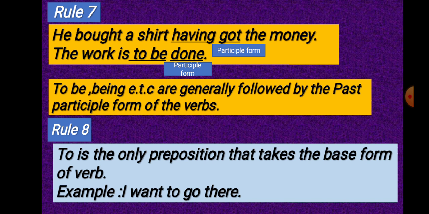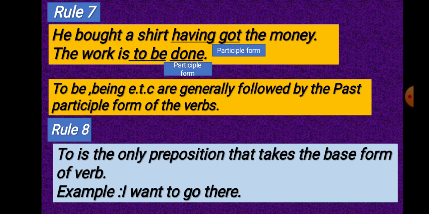Now you see these examples. He bought a shirt having got the money. The work is to be done. To be, being, having, etc. are generally followed by the past participle form of the verbs. It means after these words the verb will be in participle form. You see, after having, I have written got. This is the participle form of get.